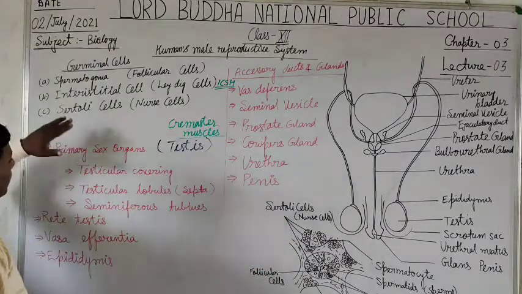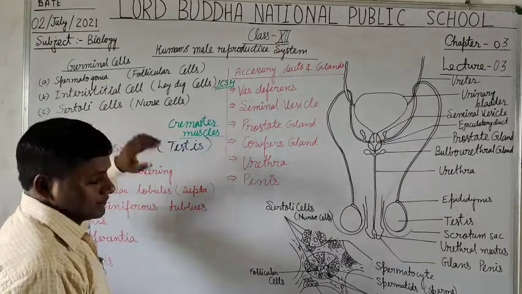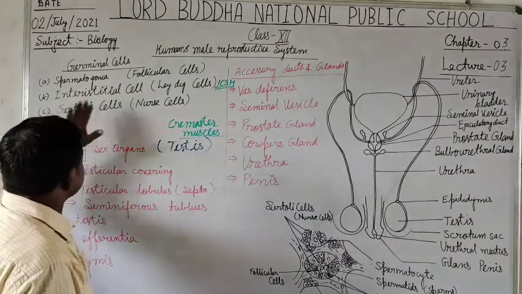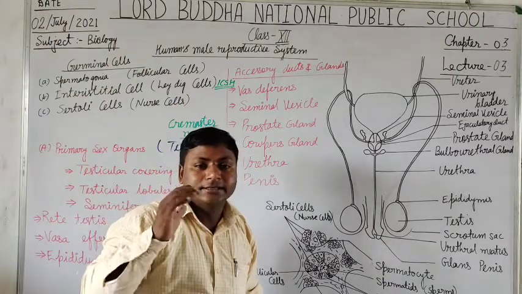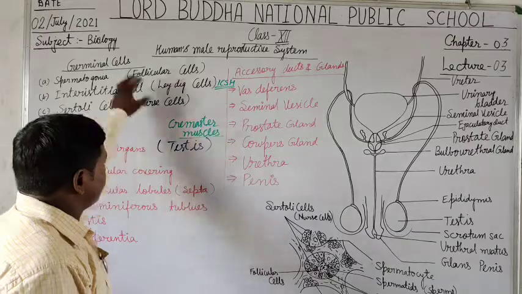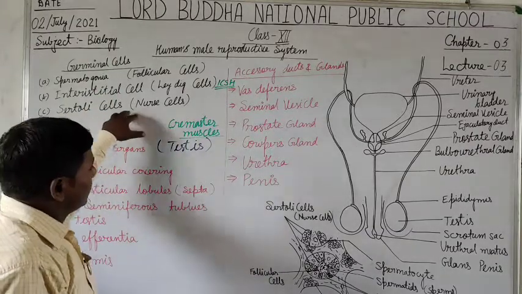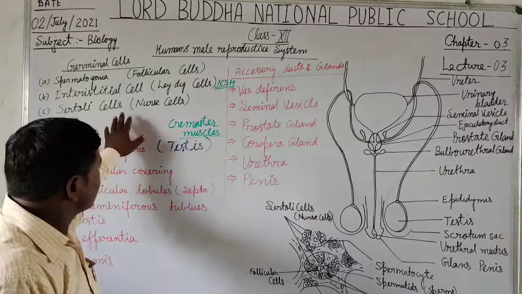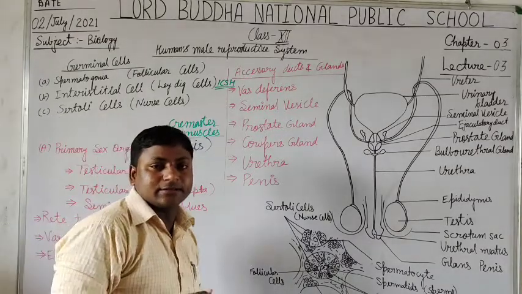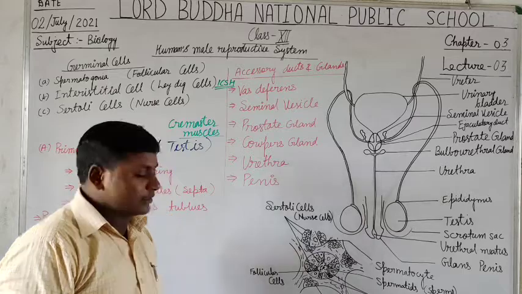Now students, Sertoli cells. Next to the interstitial or Leydig cells, the third cell that helps in the formation of the testes is the Sertoli cell. Sertoli cells are also called nurse cells. What is the function of Sertoli cells?